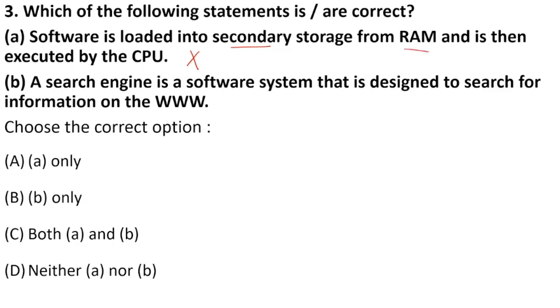The second statement is saying a search engine is a software that is designed to search for information on the World Wide Web. This is absolutely right because we know there are so many famous search engines like your Google or your Yahoo or Bing. All these help you to search for any kind of information or data that you want on the internet. So only option B is right.